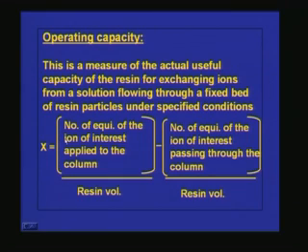Now, that is the total capacity. If you want to find out the operating capacity, it is a measure of the actual useful capacity of the resin for exchanging ions from a solution flowing through a fixed bed of resin particles under specified conditions. So once again, the operating capacity is a measure of the actual useful capacity of the resin for exchanging ions from a solution flowing through a fixed bed of resin particles under specified conditions.